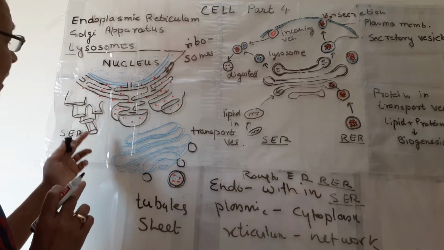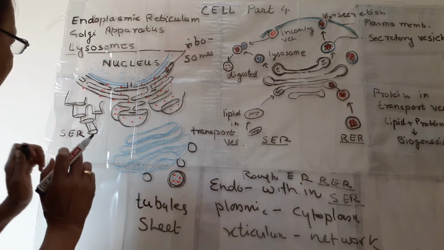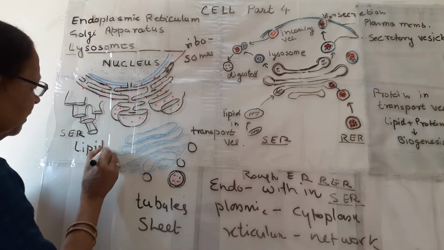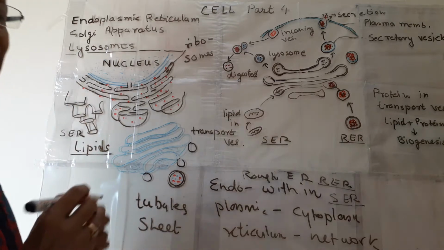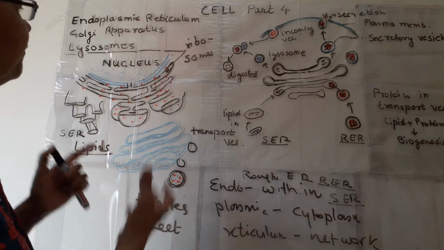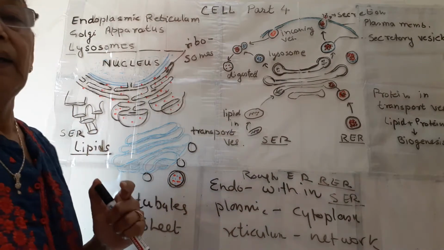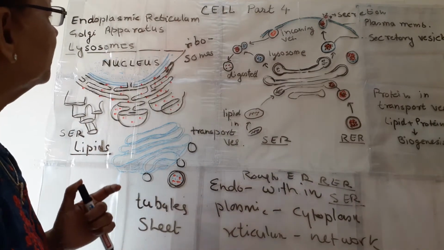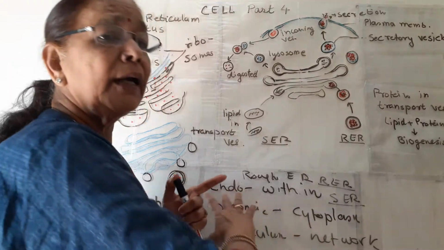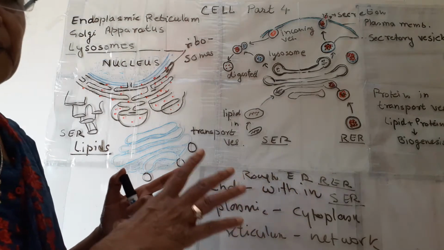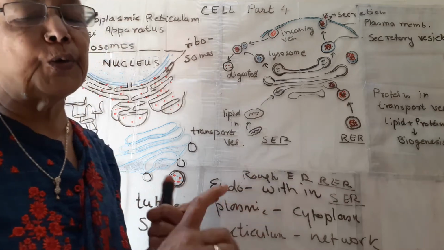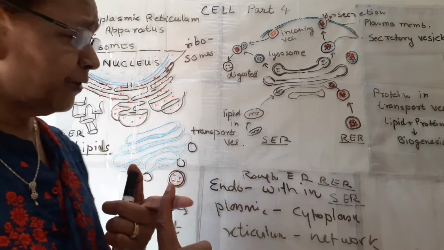So proteins are not formed here. Instead of proteins, SER forms lipids. Lipids or fats are formed in smooth endoplasmic reticulum. So what is the function of these 2 endoplasmic reticulum? Together we will discuss. The first and foremost function is it forms a network in the cytoplasm, and this network helps other biochemical reactions to take place. This is the first function.